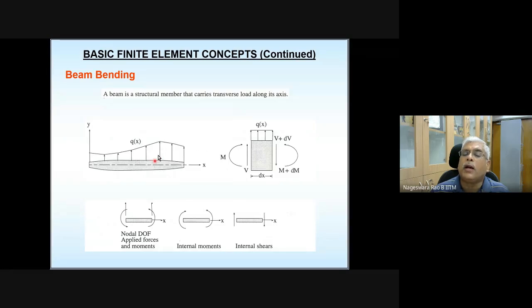How do we develop the governing differential equation for this beam element? We need to take a differential element. Here a differential element of length dx is taken, with the transverse load shown over that length, and the rest comes from the equilibrium conditions. This is the free body diagram of an element of length dx taken out from the beam element.